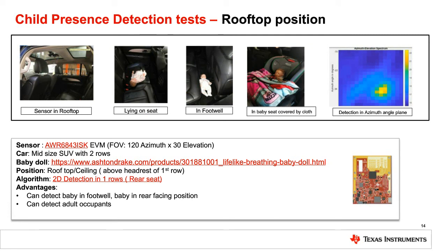In this example, we are testing a baby doll, which actually simulates the breathing of a real baby. And we could see the baby placed on the bench of the seat, in the footwell, or in the child seat. And using our evaluation kit shown in the picture, we could really detect the baby really well.